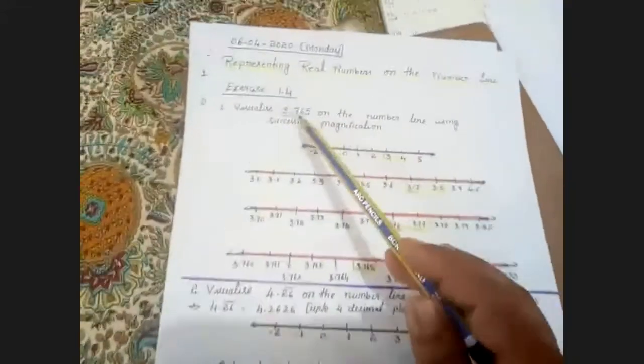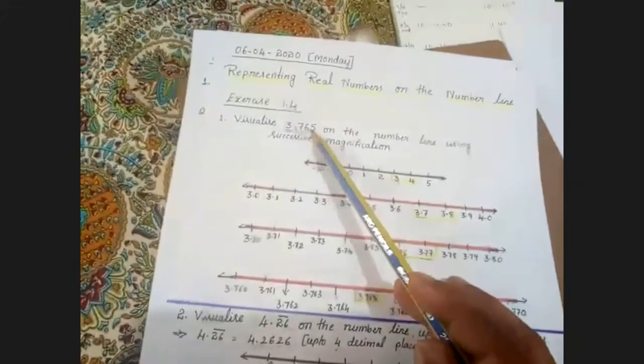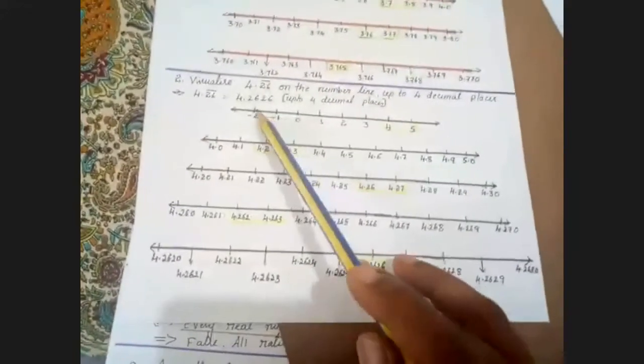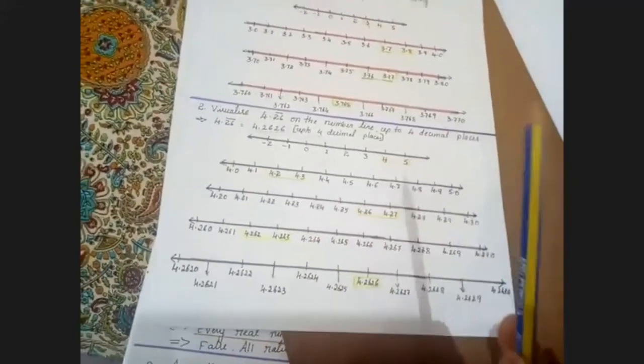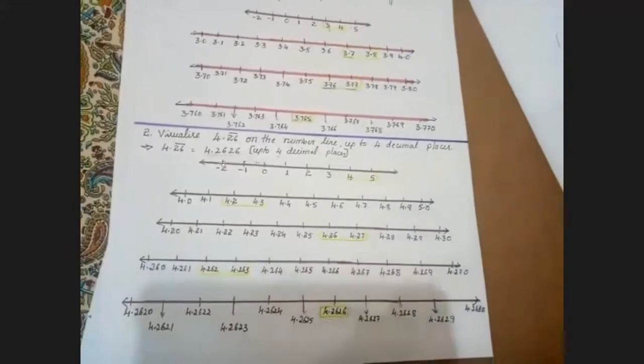Yes, ma'am. This question usually will ask for 3 or 4 marks. If it is 3 digits after the decimal point, this question is for 3 marks. If it is 4 digits after the decimal point, we usually ask it for 4 marks. Very easy to understand, easy to represent on the number line, the easiest question to answer. Am I clear, children? Anyone have any doubt in these two sums? No, ma'am.